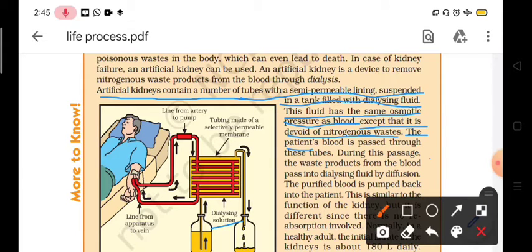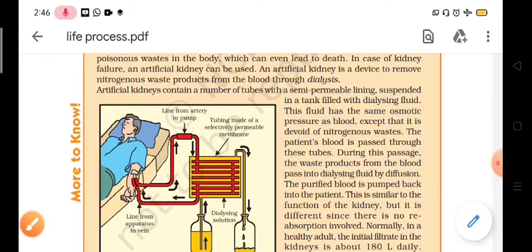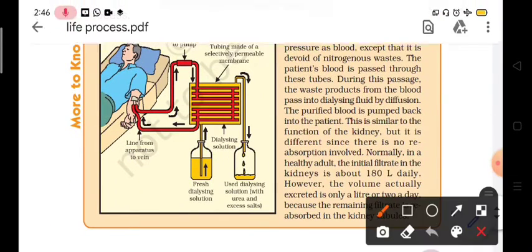The patient's blood is passed through these tubes. During this passage, the waste products from the blood pass into the dialysing fluid by diffusion. So diffusion is the process through which nitrogenous waste moves from blood to the dialysing solution.